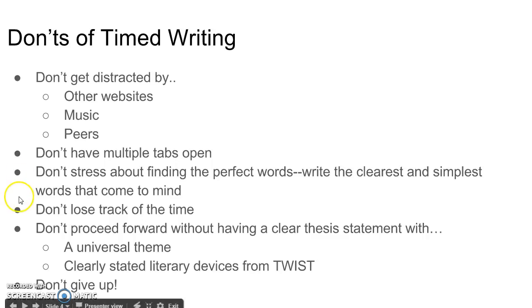Also, don't lose track of the time. There will be a timer posted. There was a suggested timeline for you. Make sure you keep track of that. It's going to be your responsibility to manage your time. This is going to be just like the SAT test, just like an AP test. You will have timed writing in your future, so that's why we're preparing for it now.